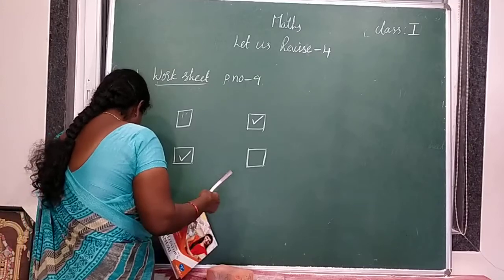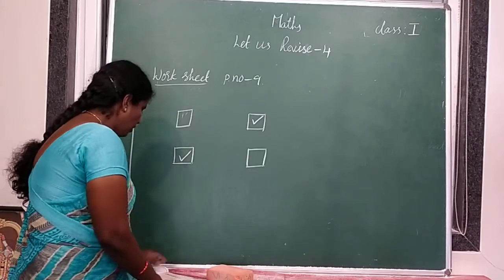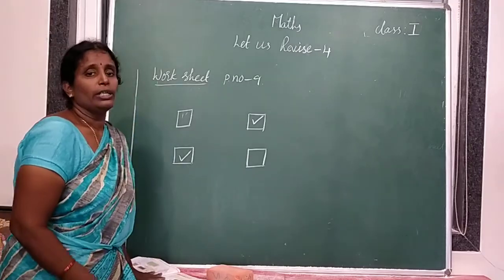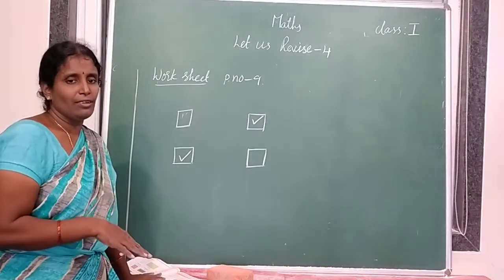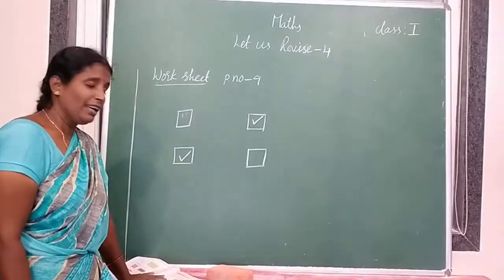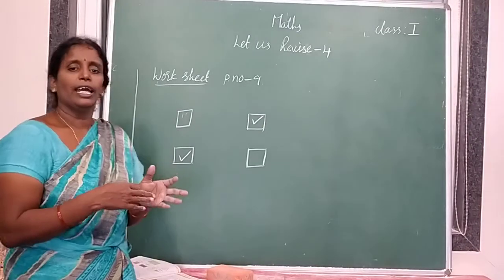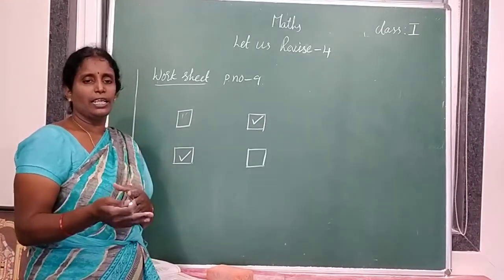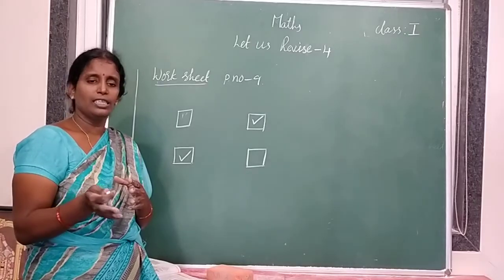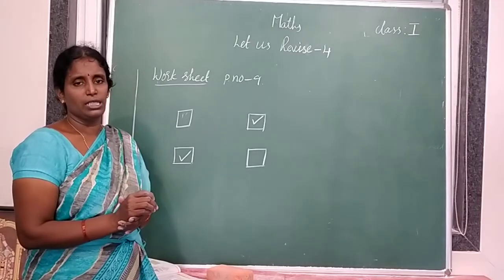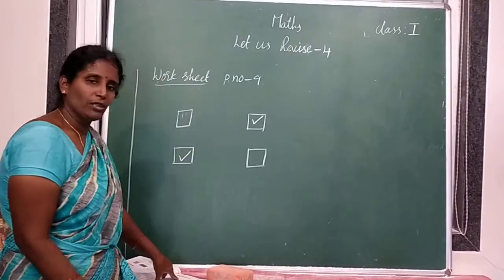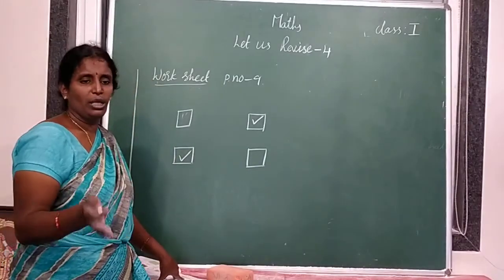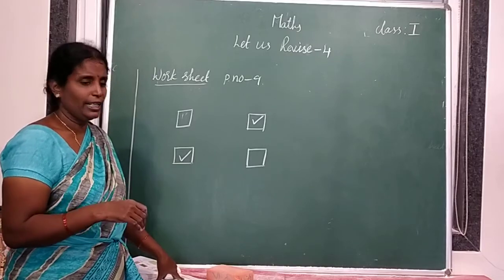Open your textbook also. Now take out your textbook. You are sitting at home listening to our classes from home only. You are not having pets now. So take either your brother or sister. If not, you can take your parents' help also. Along with your parents, form pairs. Take either your father or mother or brother or sister, anyone.